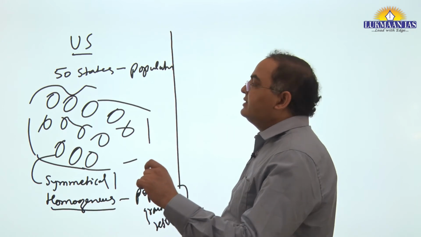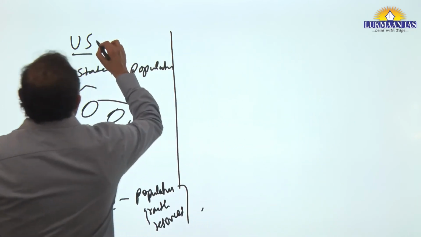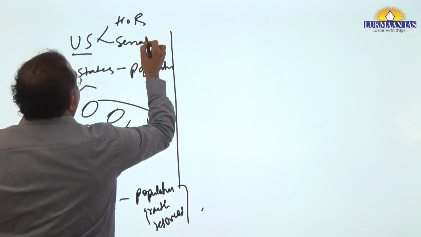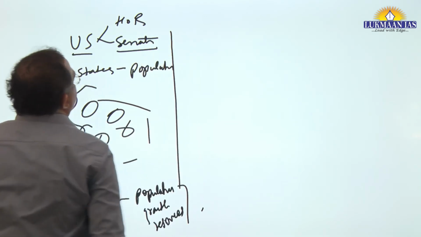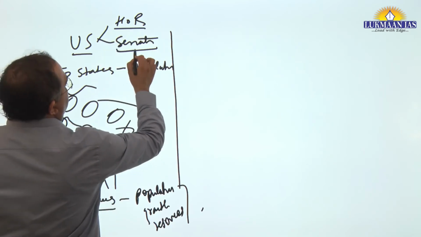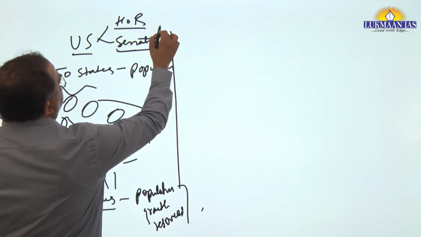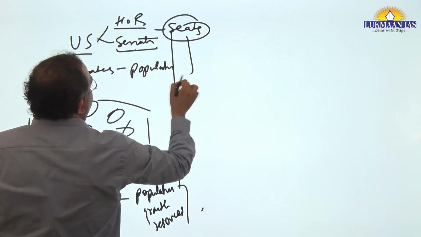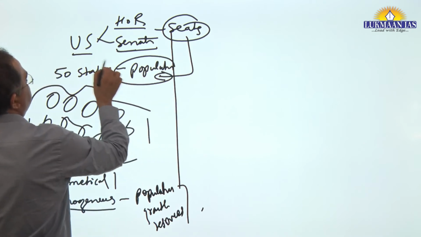So then, take the US House of Representatives and Senate. They have seats. What are the seats based on? On the basis of this, there will be a symmetrical aspect.